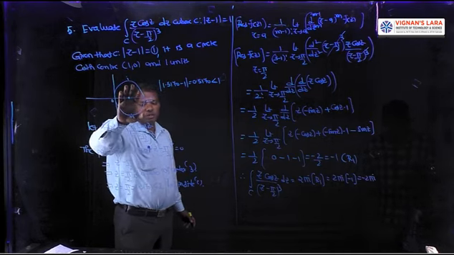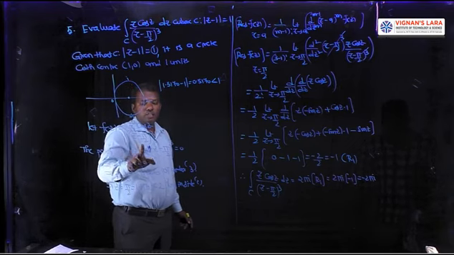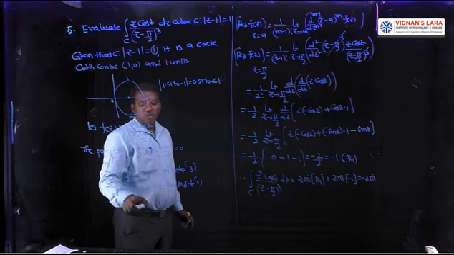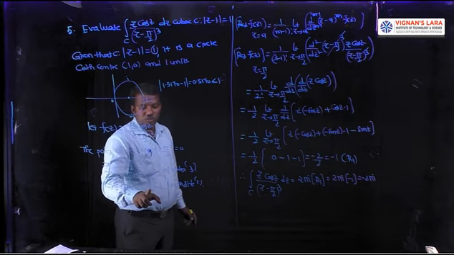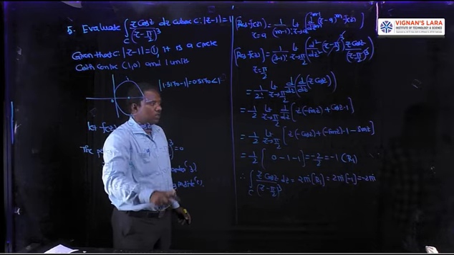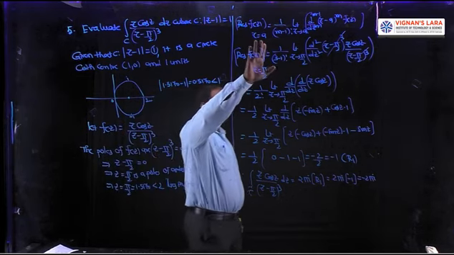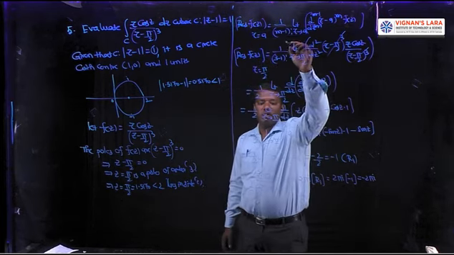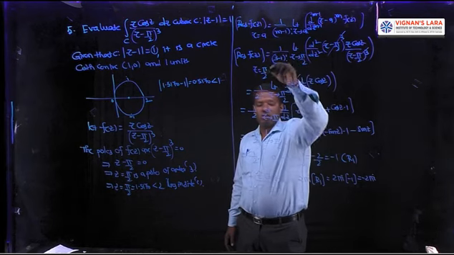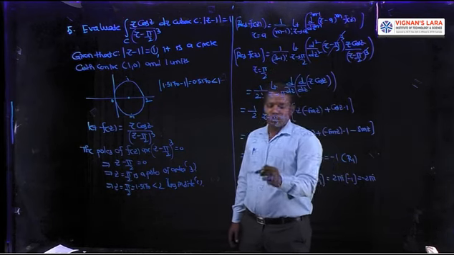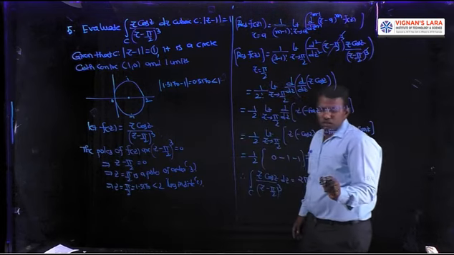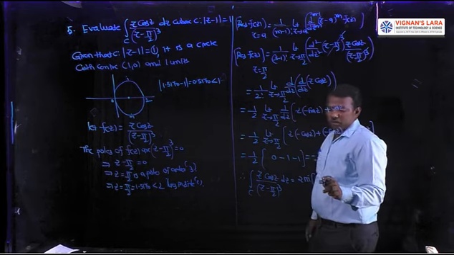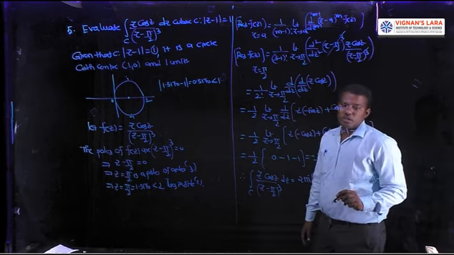This is the rough sketch of the curve. And the poles are (z minus pi by 2) whole cube equal to 0, so z equal to pi by 2 is a pole of order 3. And this pi by 2 value 1.5170 is less than 2, the boundary of the circle, so inside C. Then calculate the residue at z equal to a by using the pole of order m formula. The residue at z equal to pi by 2 is minus 1. Then the integration value is 2 pi i into the sum of the residues. Here only one residue is there, at z equal to pi by 2, that is minus 1. So the integration value is minus 2 pi i. Thank you.